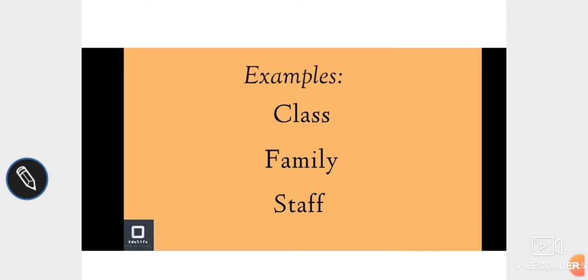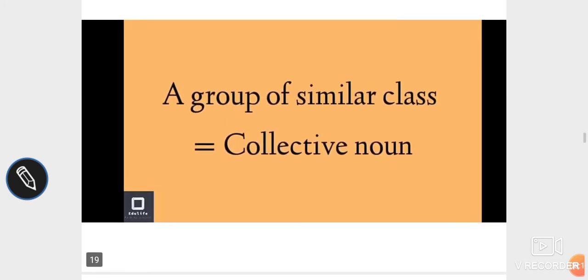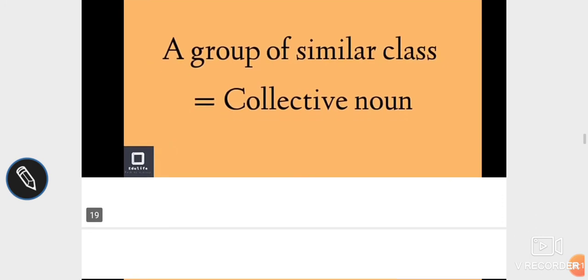Some other collective nouns that you must have learned in your lower classes are, for example, a herd of elephants, a swarm of bees, a comb of bananas, a bouquet of flowers, or a bunch of flowers, etc. So, a collective noun is a group of similar things.